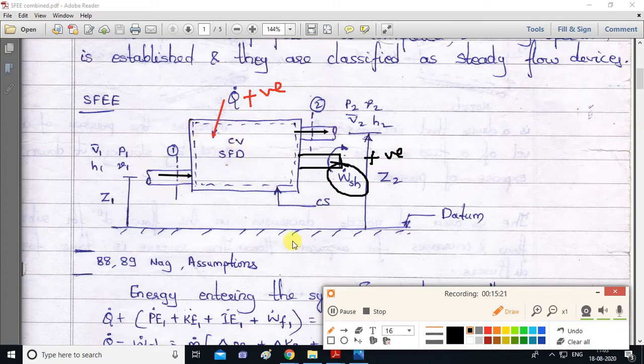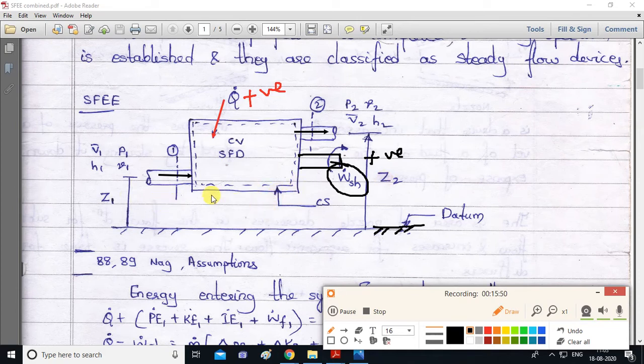Now, this is a reference plane. From this plane, suppose the point 1 entry is at a height of Z1. This is the datum. So from the datum, this point 1 entry height will be Z1, and for point 2 this height will be Z2. So these are elevations. Why is this required? So that we can calculate the potential energy.